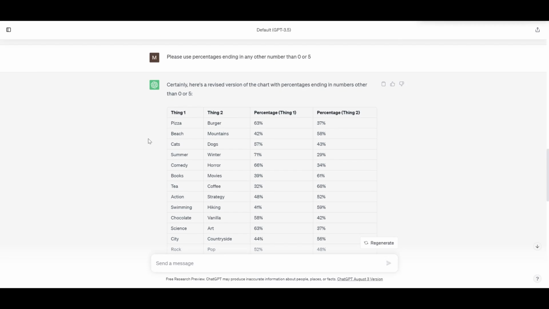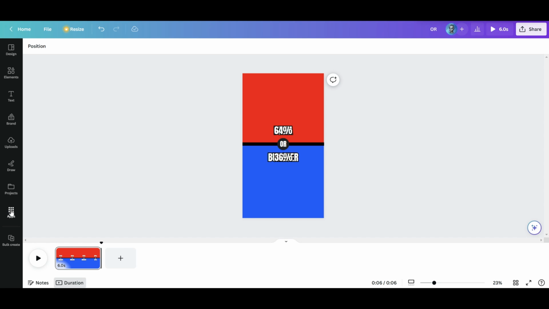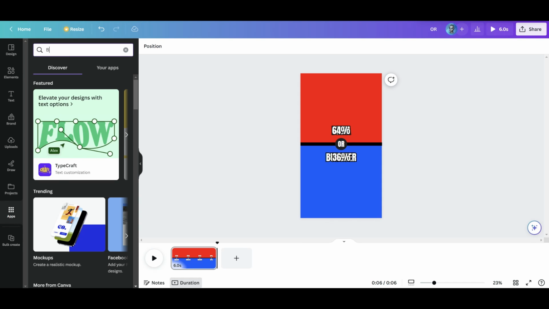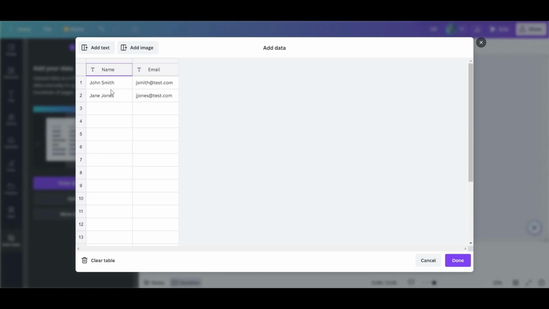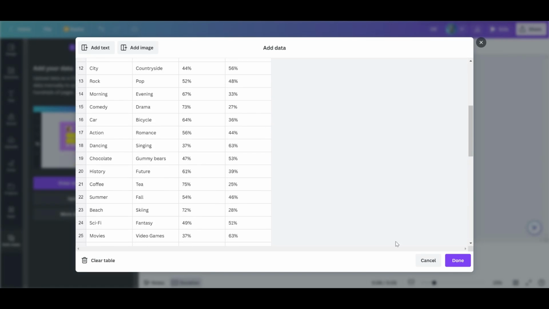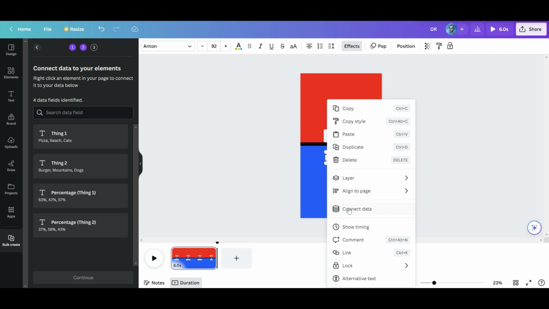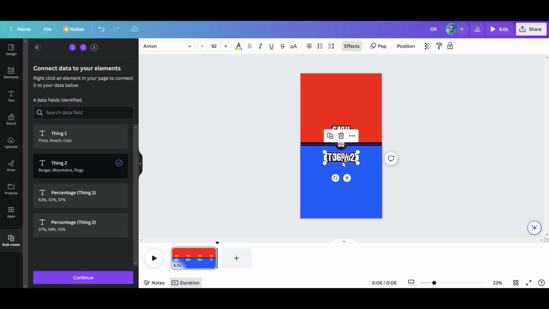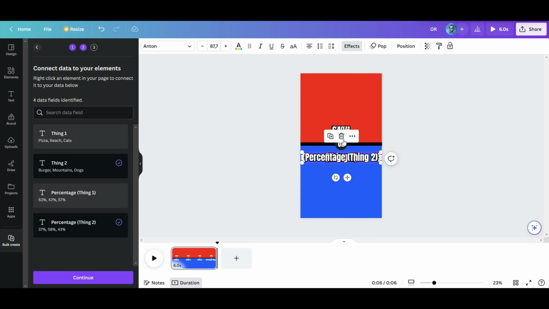Now we will copy the chart we made with ChatGPT and head to Canva again. Search for the Bulk Create app, which is only available on PC for Canva Pro, and press Enter Data manually. Once there, you will paste your chart over there. As you can see, all the elements we got in our chart are here. Now we will connect data, which consists of linking each word of our draft to each column of our chart from ChatGPT. It is very easy, you will see. For example, burger is connected to thing 2, and 64% is connected to percentage thing 1.